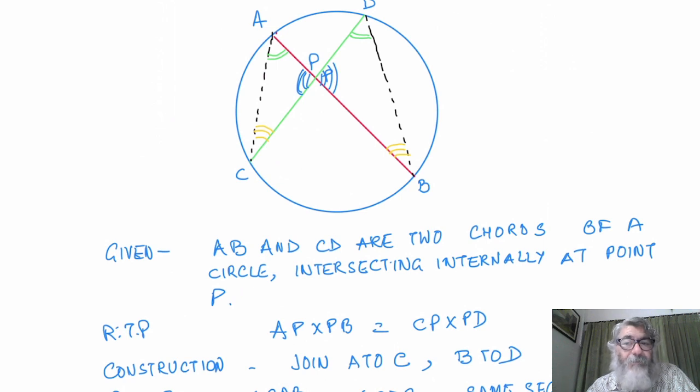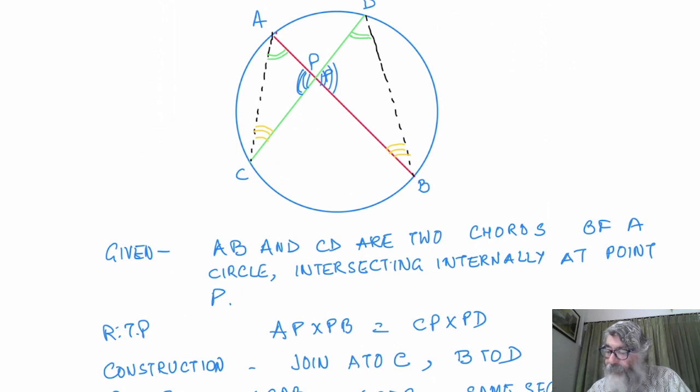And what is the property of similar triangles? If triangles are similar, then the ratio of the corresponding sides will be in proportion. And how do I calculate the ratio of the corresponding sides? In front of angle A, CP is there. We are saying angle CAP is equal to angle PDB, both the greens.